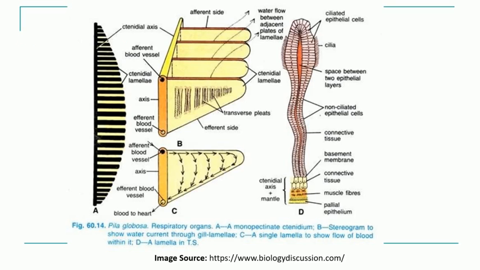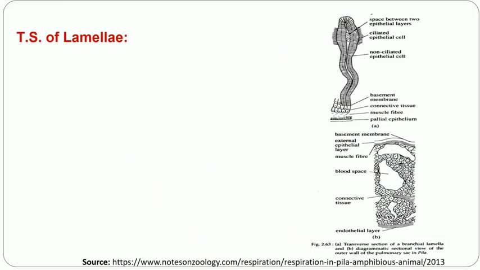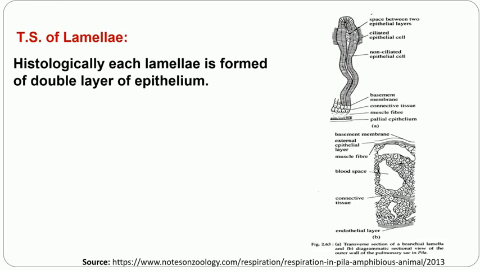Now if we see the TS of this single lamella, it will look like this. The TS of the lamella histologically shows that it is formed of a double layer of epithelium. There are two layers of epithelium which are supported by muscle fibers and connective tissue.